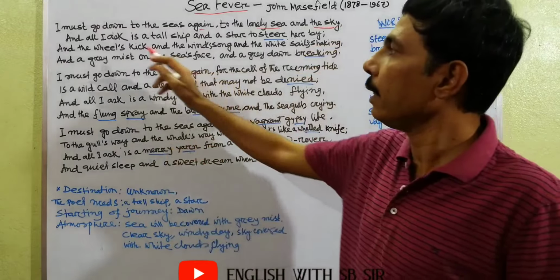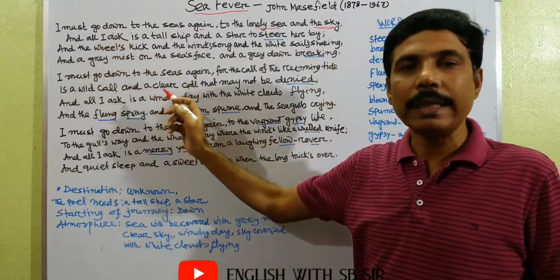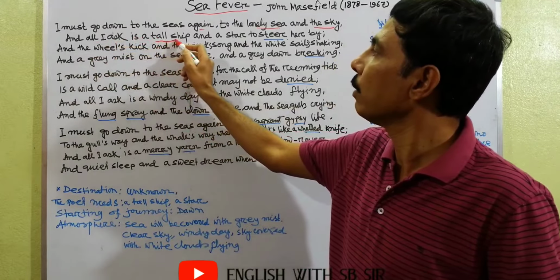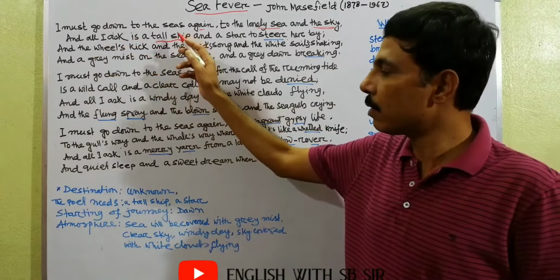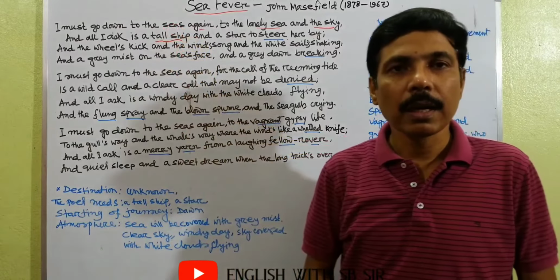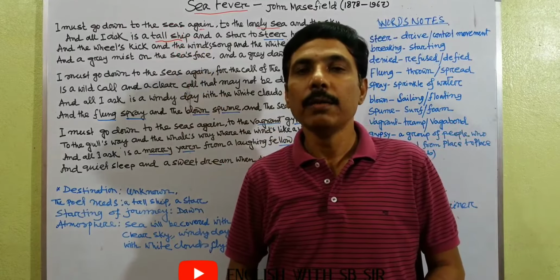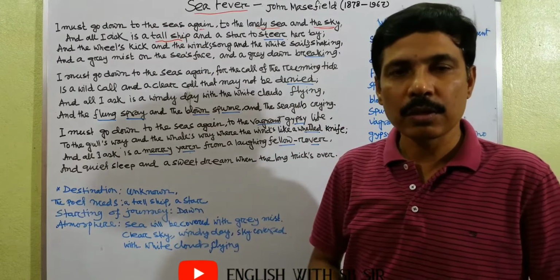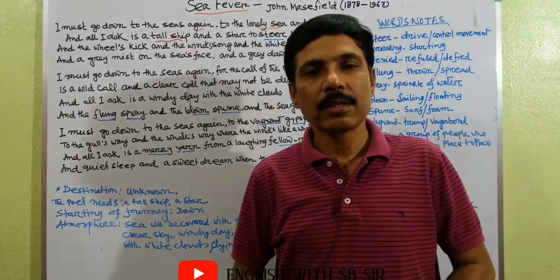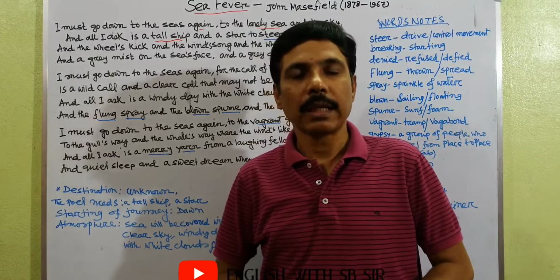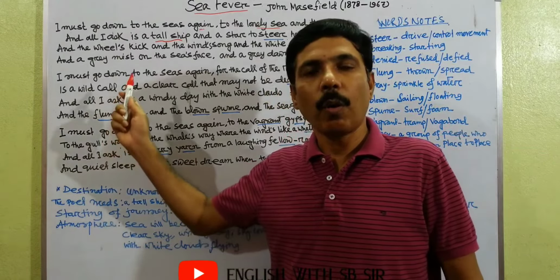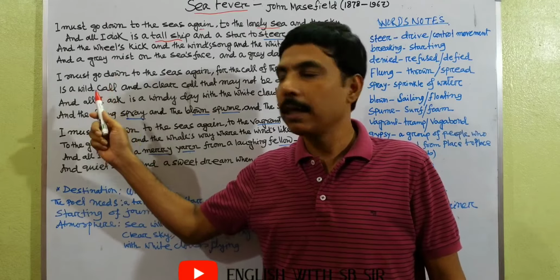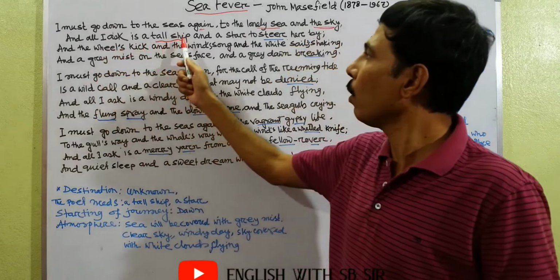Now the second line, and all I ask. The poet needs something, and what he needs is a tall ship. This is also very important. Tall ship means a large or huge ship. It also indicates that the poet wants to go on a long sailing. It is not a short trip and it will take a long time, so he will take all the necessities and food in the ship. So he needs a tall ship.